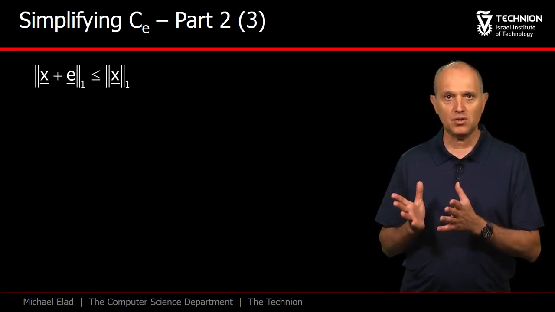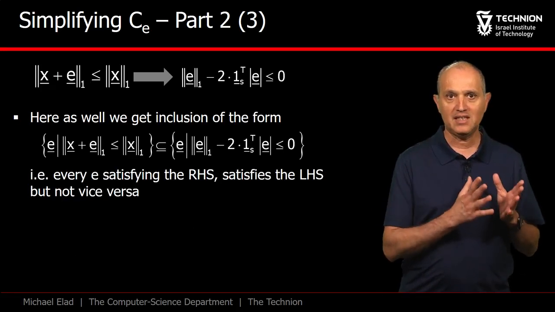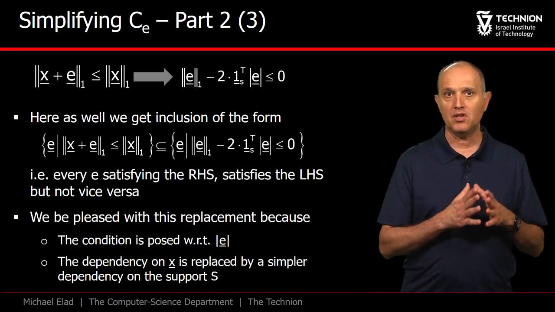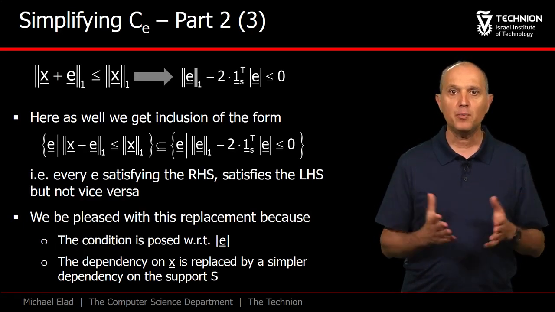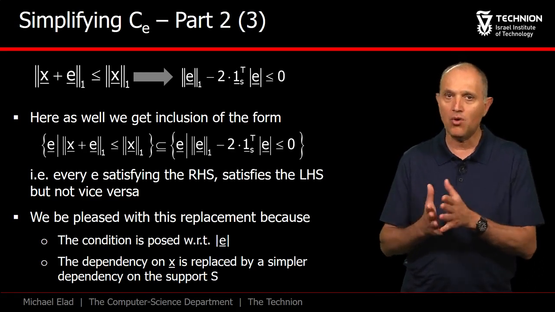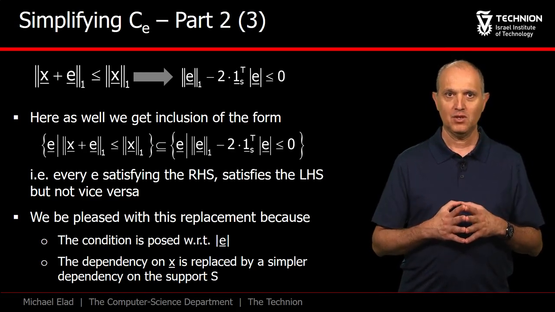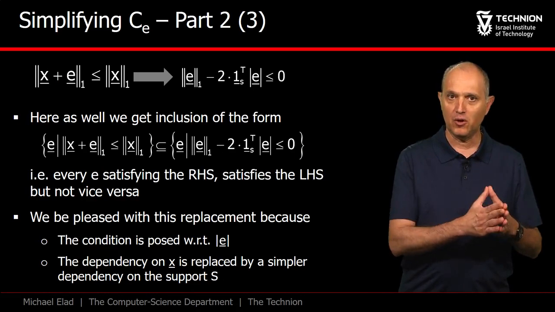We started with this condition and ended up with this alternative. The newly defined set of vectors E is bigger and contains the original one. The new set is much better posed for our analysis because there are no appearances of A, B, nor X. Only the support and the coherence are used for its definition. So is this set empty? We will explore this in the next part that follows immediately.